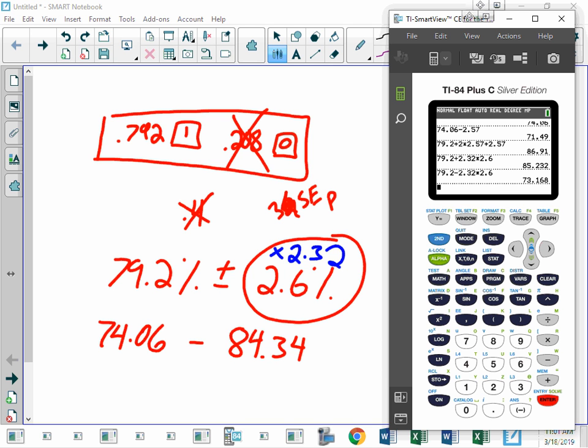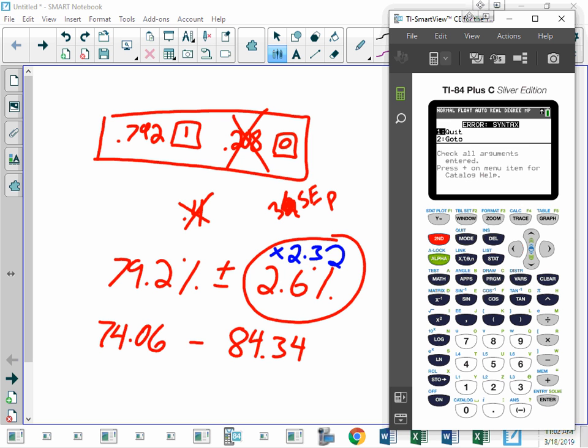And I get those numbers, 73.16 and 85.23. Okay, what if I wanted an 85% confidence interval? Well, I just look at my z-score table, and I go to 85%, which is 1.44, and I do the exact same calculations. I just change my z to 1.44.